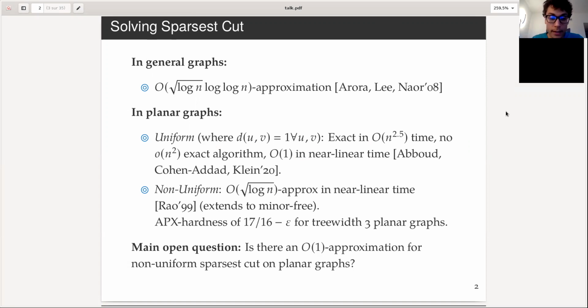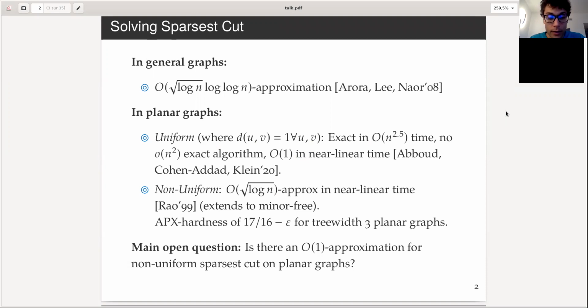And we know that we can't get a PTAS, an approximation scheme for the problem, because it's APX-hard. There is a 17/16 minus epsilon hardness of approximation, even for treewidth 3 planar graphs, so series-parallel graphs. It's a very delicate picture here.